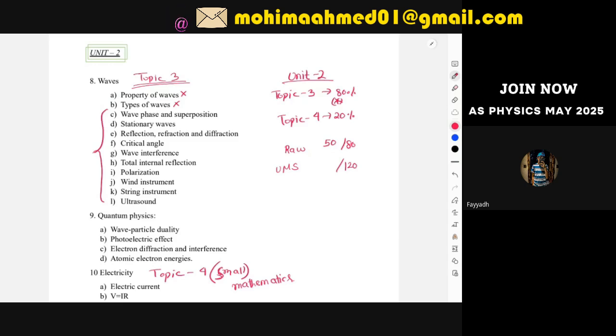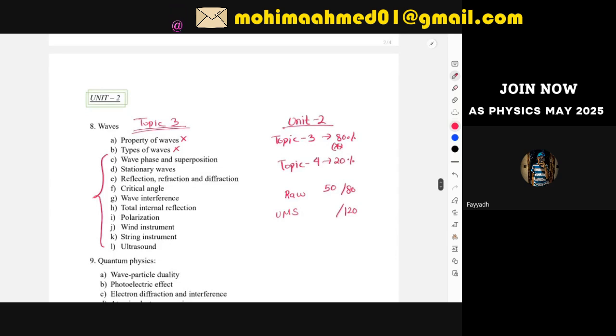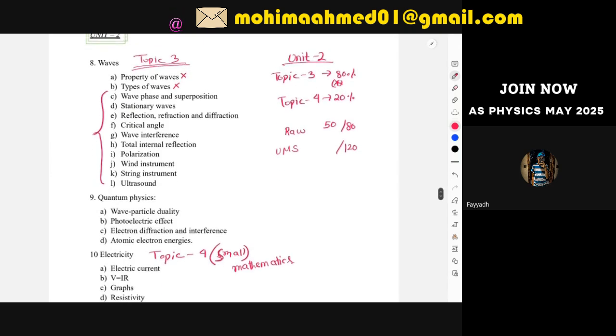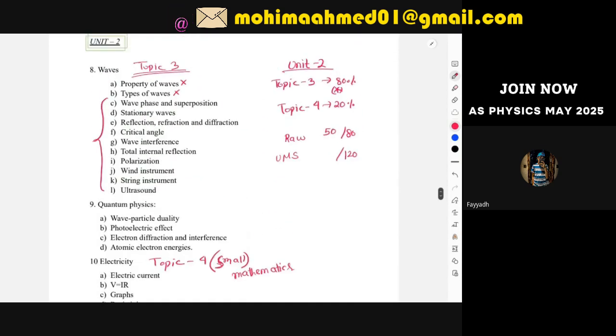Mostly people do find common things from those classes. So for Unit 2, it is very easy for me to predict the paper, or give you hints about what topic might come in your exams. But for unit 1, it is quite tough for me to predict the paper, because that is entirely maths. I cannot predict the maths, but the theoretical part we can predict. That is easy for us. So that is it for unit 2.